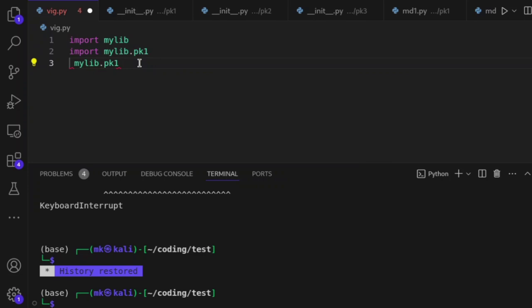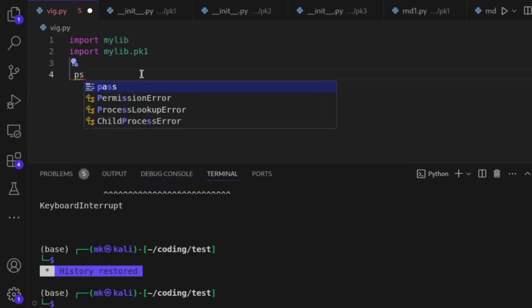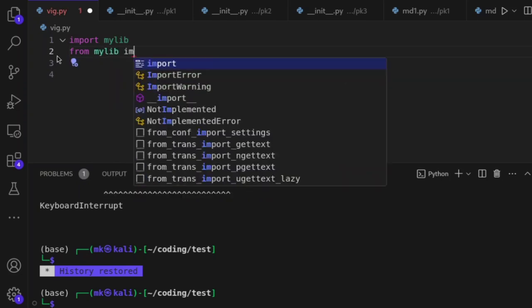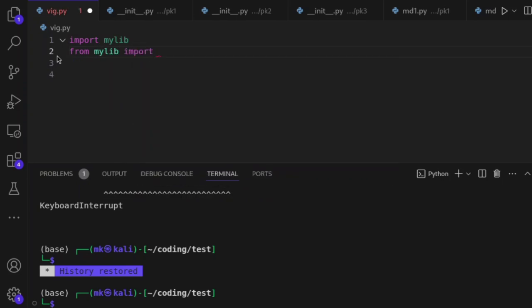So I can say pk1. You see it's imported automatically, because this is how it's supposed to work. It's supposed to say import my library pk1. Or let me just do something like this. I can say from my library import pk1, which is package 1. Then whatever is inside package 1, I can use it.